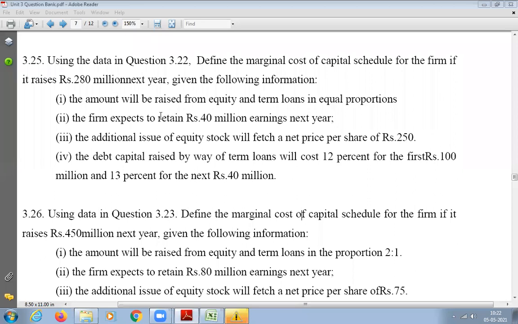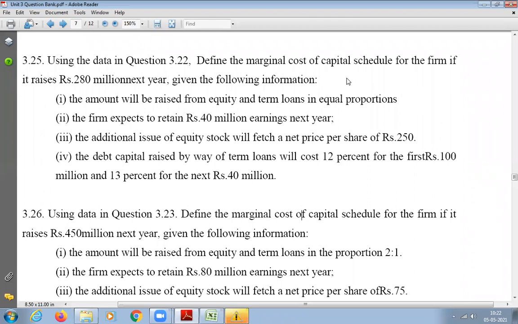3.25 is actually based on 3.22. So 3.22, have you done the problem? We have done it in the class. So the same problem is the base. You can think of it as a continuation of 3.22.